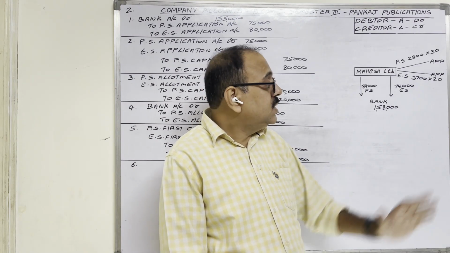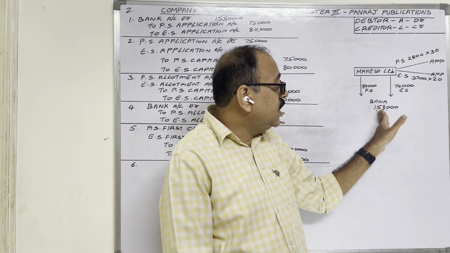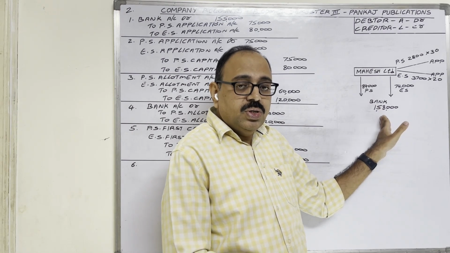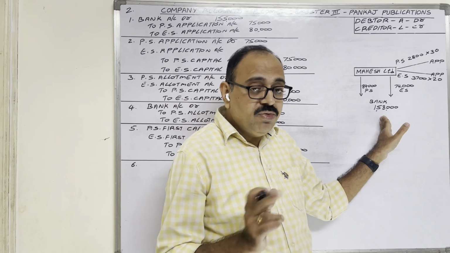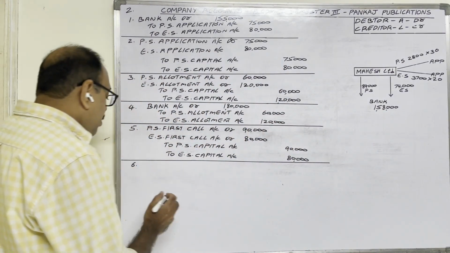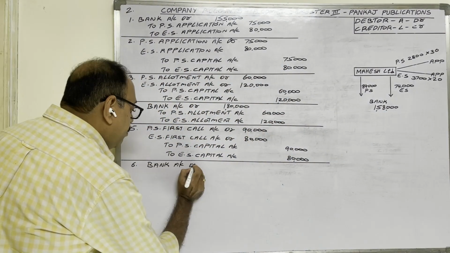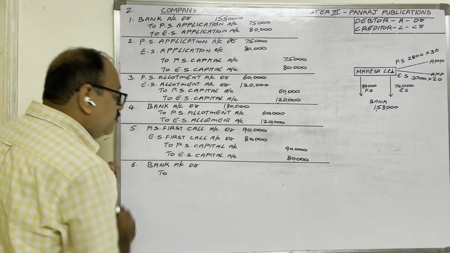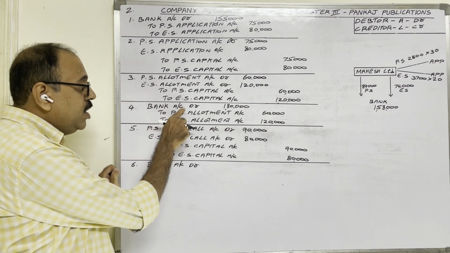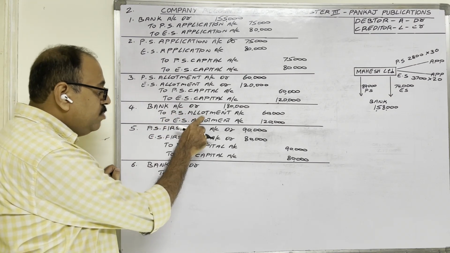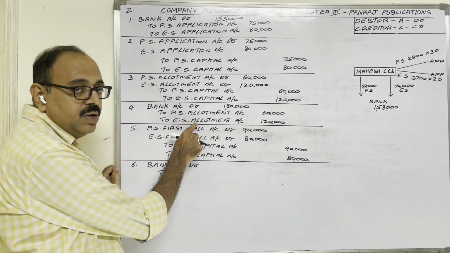Our assumption is applicants directly deposited that money into the bank account. So, as per personal account, the banker is a receiver now, debit the receiver is applicable. Therefore, bank account we should debit. Bank account debit to... See this entry. Allotment received entry: bank account debit to preference share allotment, to equity share allotment.